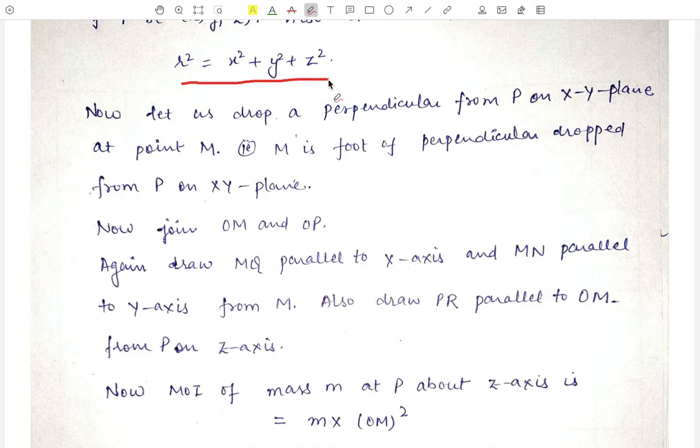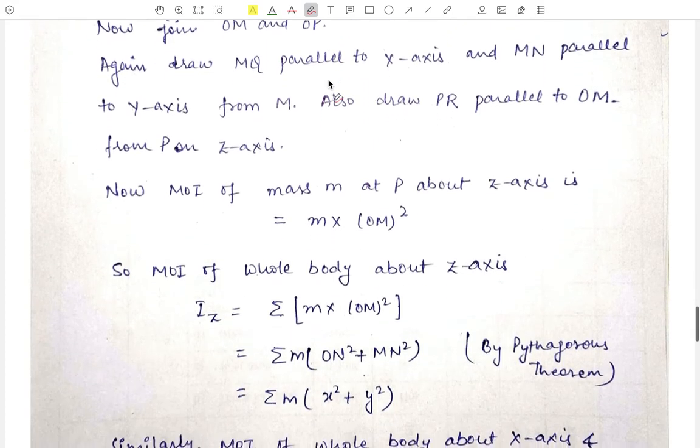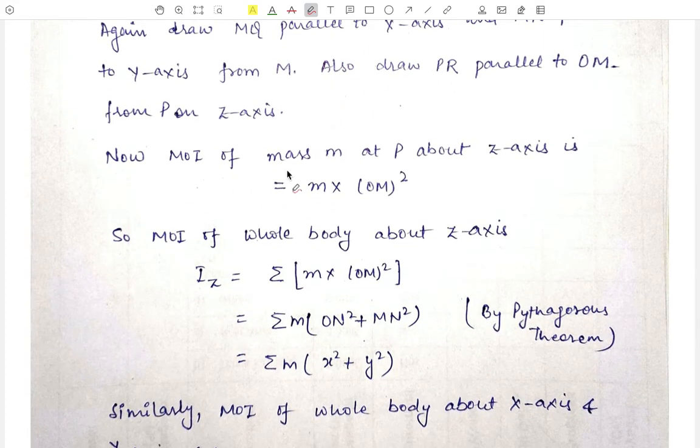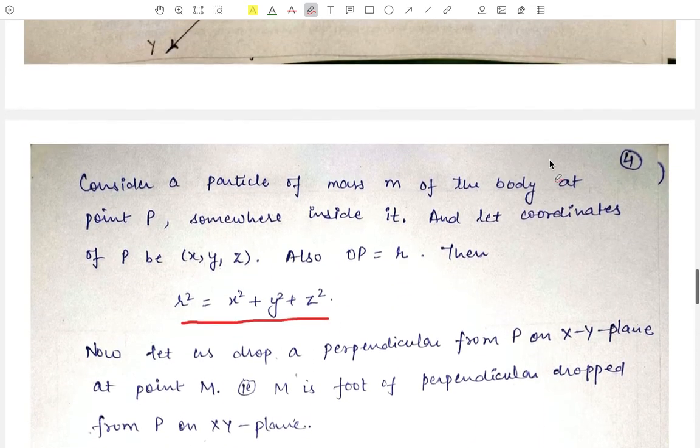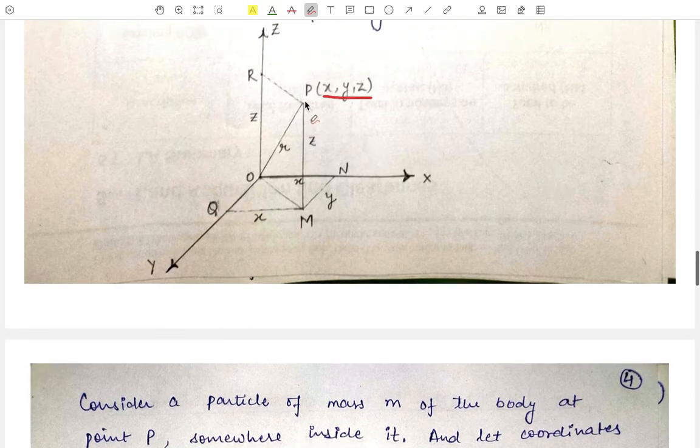Now, to find out the relation between the three moments of inertia Ix, Iy and Iz, first of all we find out the moment of inertia of mass m at point P about the z-axis. Here this is the point P and we have to find its moment of inertia about this z-axis.